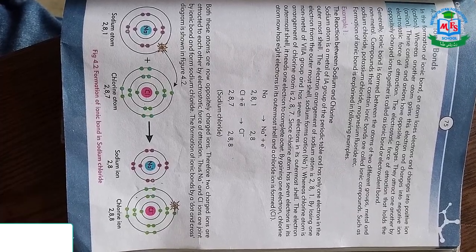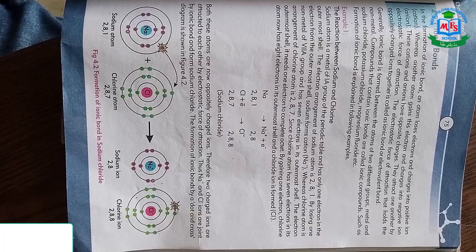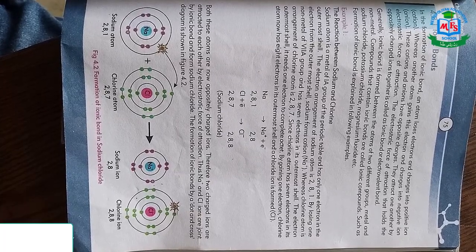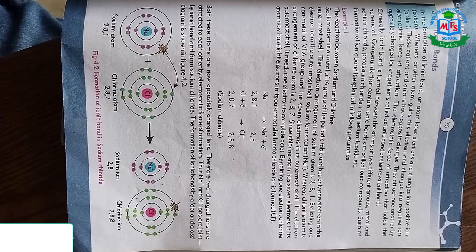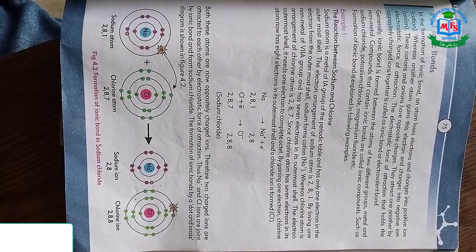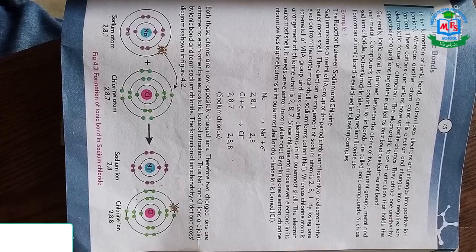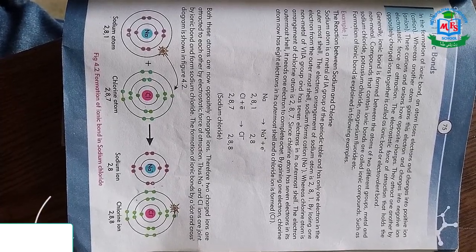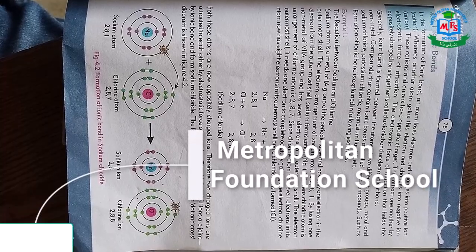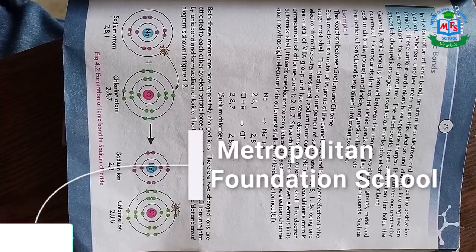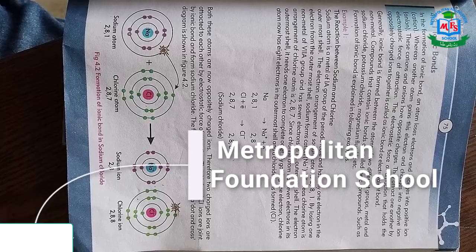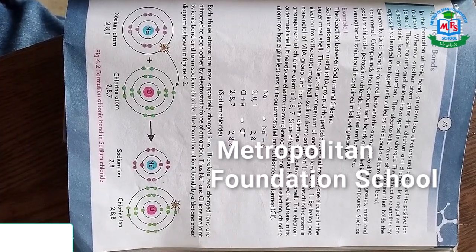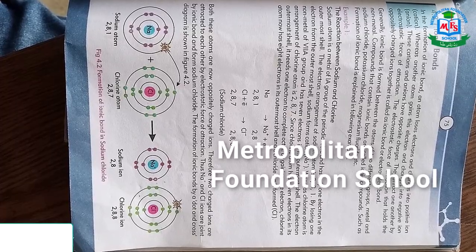Sodium atom is a member of the first A group of the periodic table. It has only one electron in the outermost shell. If we study the electronic arrangement in the sodium atom, the first shell has 2 electrons, the second shell has 8 electrons, and the last or valence shell has only 1 electron.